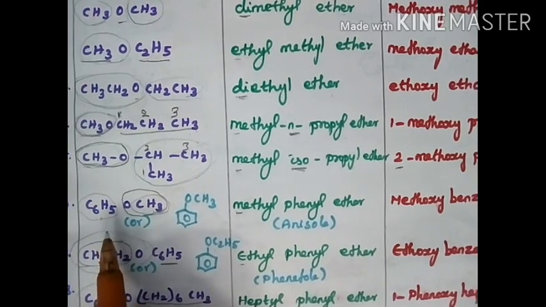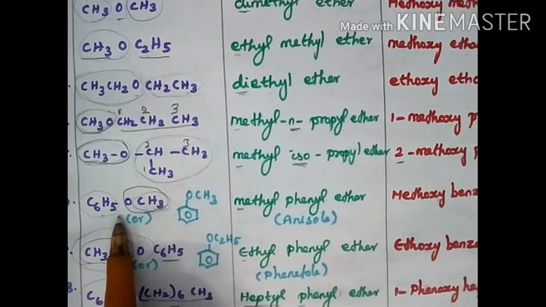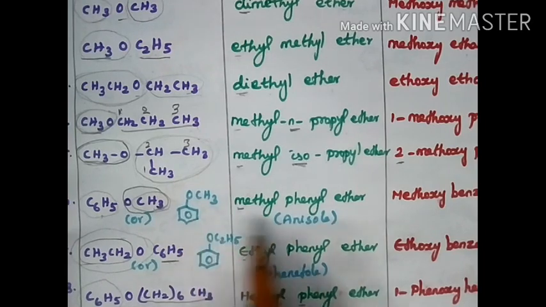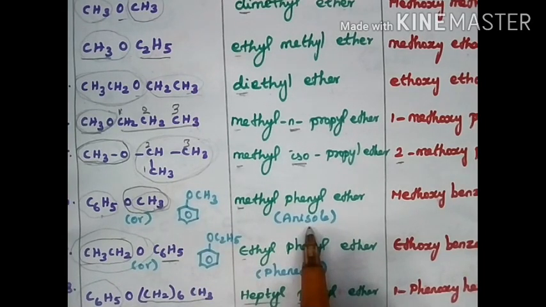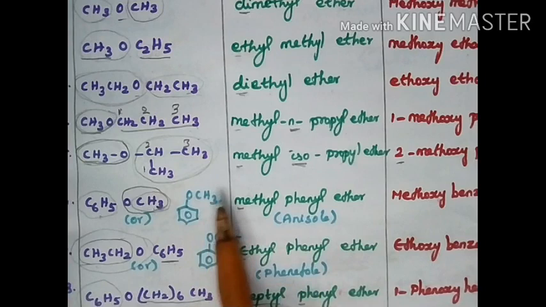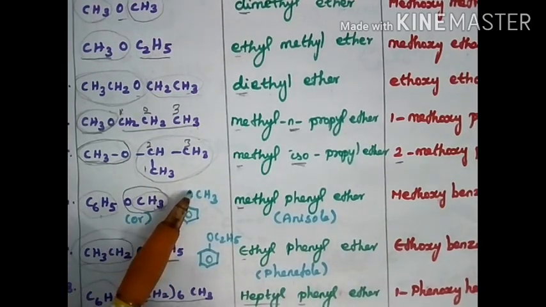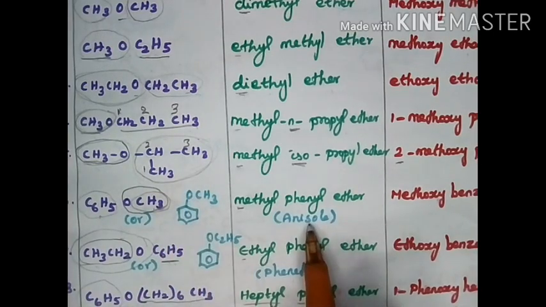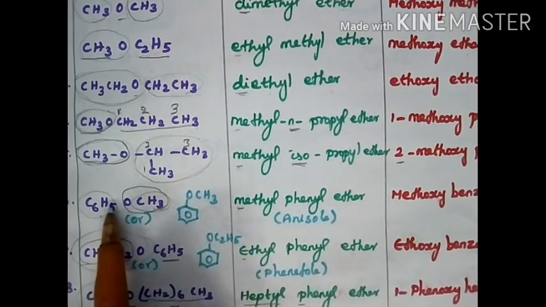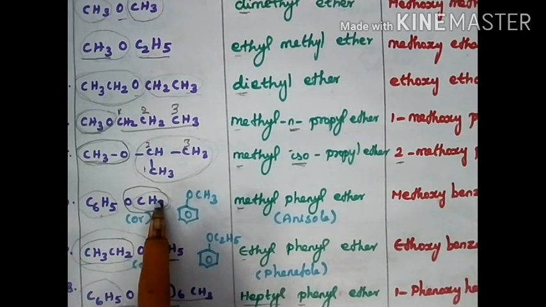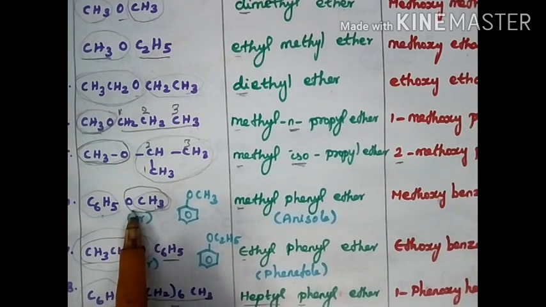Now the next compound, C6H5OCH3. Or we can write a benzene ring with OCH3 attached directly to it. Commonly it is called anisole. If only an OH group is attached, it is phenol. If CH3 is attached to the benzene ring, it is toluene. OCH3 means anisole. This is a phenyl group and this is a methyl group. What do we write first? Methyl. So methyl phenyl ether is the common name.